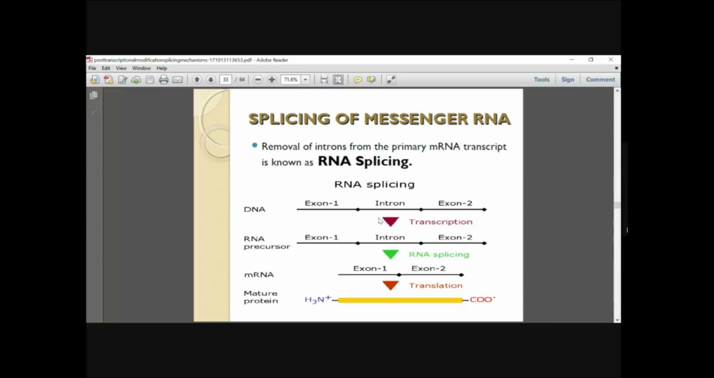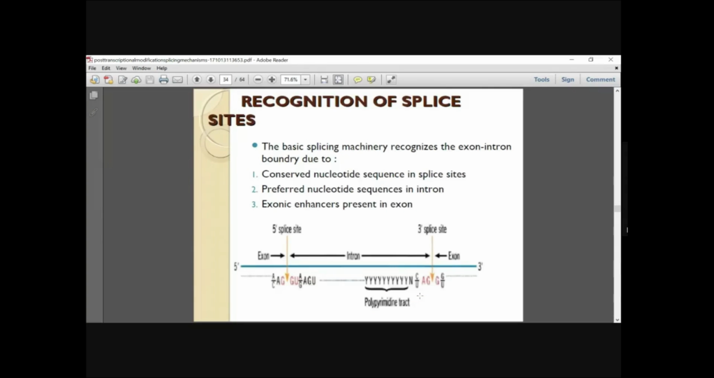Splicing of messenger RNA: the removal of introns from the primary mRNA transcript is known as RNA splicing. You have an exon, an intron between two exons, and then the RNA precursor. Transcription takes place, and then RNA splicing. After splicing, the intron is removed and the two exons are joined together, and then translated to form a mature protein. This is a simple representation of how RNA splicing takes place.